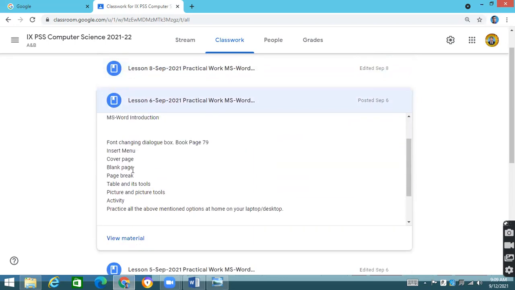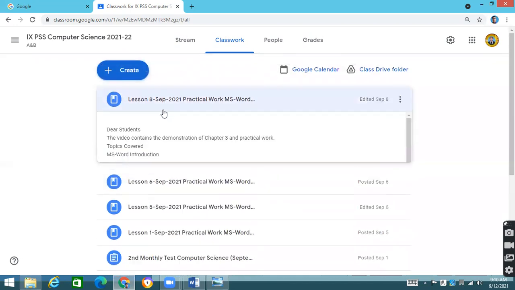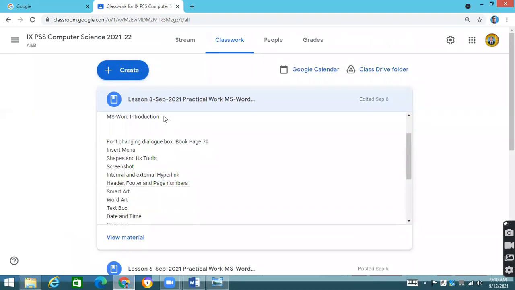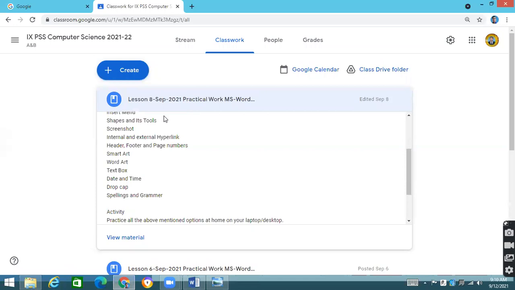Cover page, how to insert a cover page, blank page, page break, table and its tools. All the lessons have videos as well. Some videos are not attached over here, but I have got the videos and I will upload and attach them. In the last class, we discussed the shape tools in the insert menu, screenshot, internal and external hyperlinks, header and footer, and page numbers, SmartArt, WordArt, text box, date and time, spelling and grammar check.